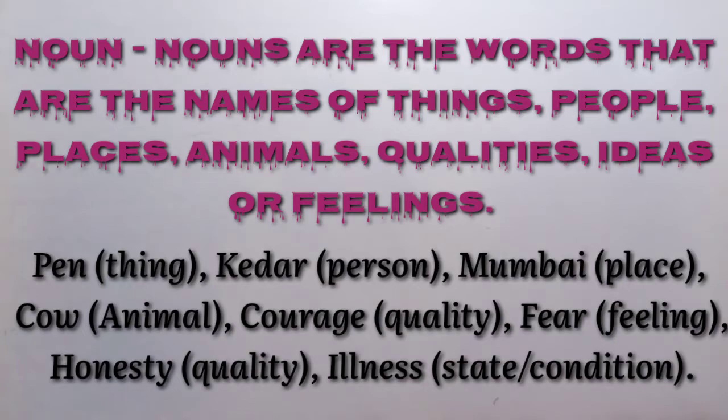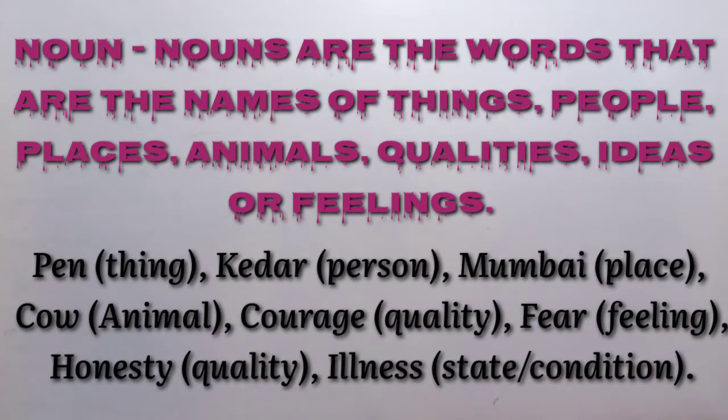Mumbai, this is the name of a place. Cow, this is the name of an animal. Courage, this is the name of a quality. Fear, this is the name of a feeling. Honesty, this is the name of a quality. Illness, this is the name of a state or condition. In this way, nouns are the words that are the names of things, people, places, animals, qualities, ideas or feelings.